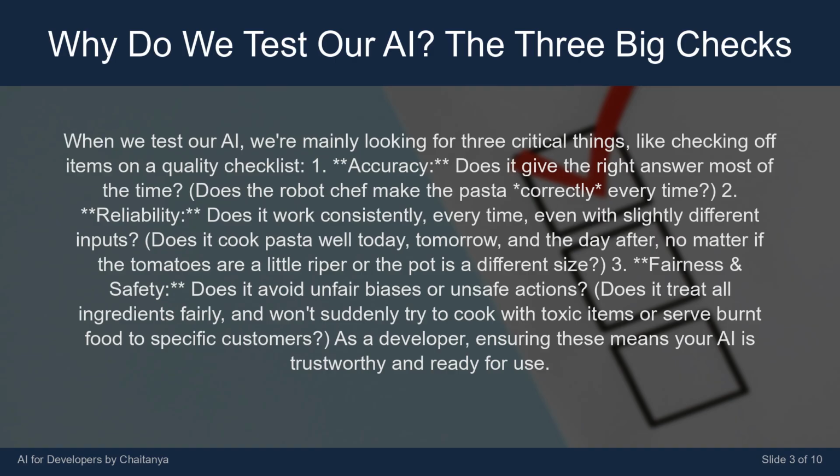3. Fairness and safety. Does it avoid unfair biases or unsafe actions? Does it treat all ingredients fairly? And won't suddenly try to cook with toxic items or serve burnt food to specific customers. As a developer, ensuring these means your AI is trustworthy and ready for use.